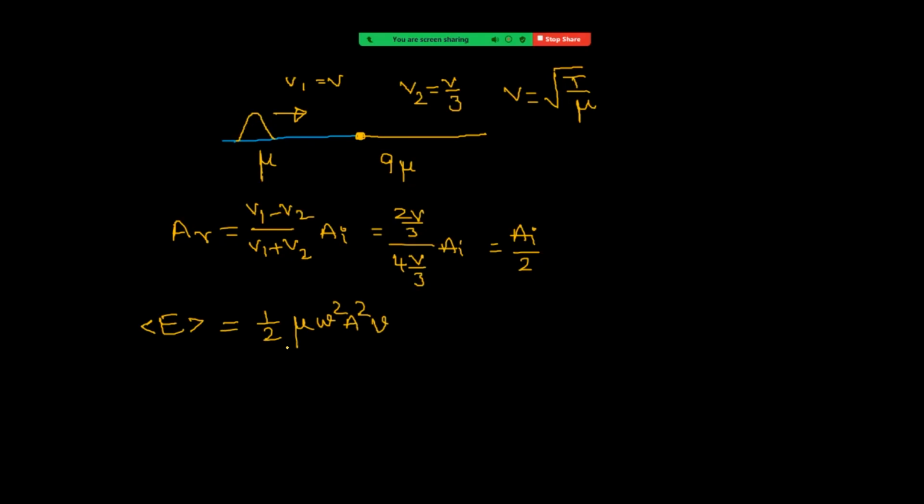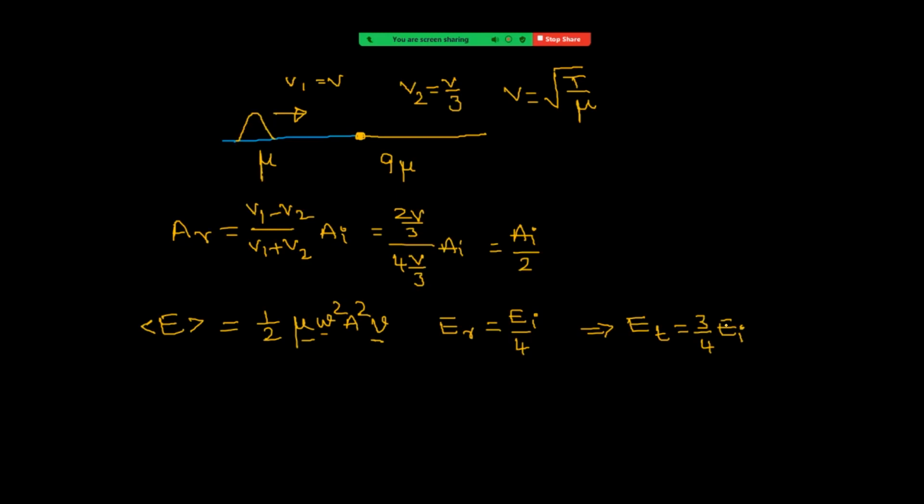When we are taking the reflecting wave, the mu value is the same, V is also the same, and omega is constant. So we can say directly that energy is proportional to the square of amplitude. Now the amplitude is becoming half. Therefore, the energy of the reflecting wave becomes 1/4 of the incident energy. Therefore, the energy of the transmitting wave is equal to 3/4 of the incident energy.